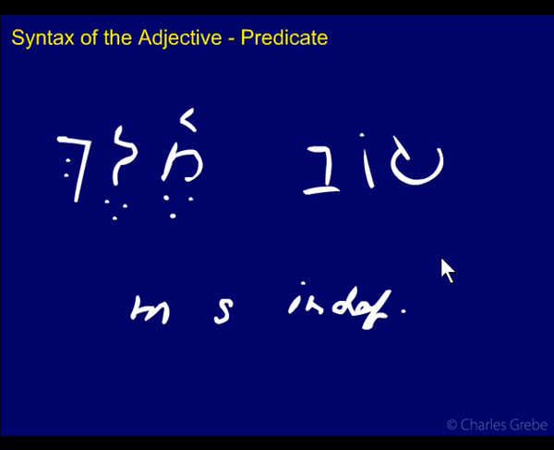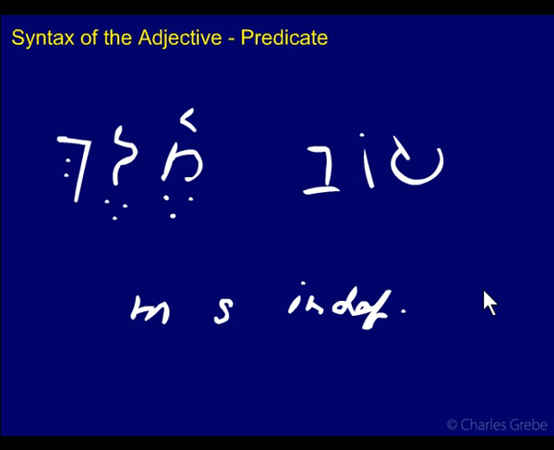Now context is what's going to tell you which way this goes. Right now we have no context. We just have two words in isolation. If this is all we had, I would lean towards predicate because the adjective is preceding the noun, which is normal for predicate, while with attributive, normally the adjective follows the noun. It would be over here. But in a sentence, you would know the context of the rest of the words. These two words in context with the rest of them will tell you which way to go on that.